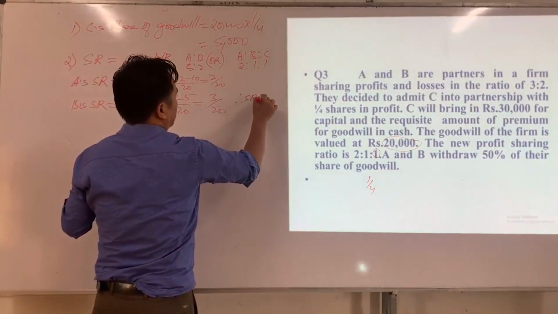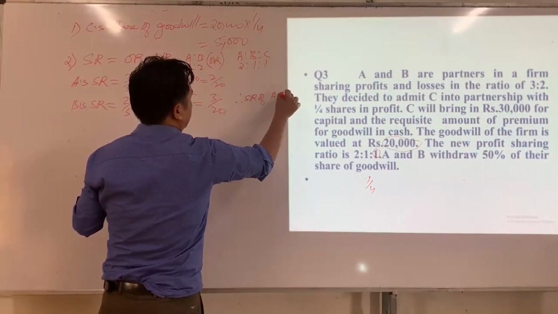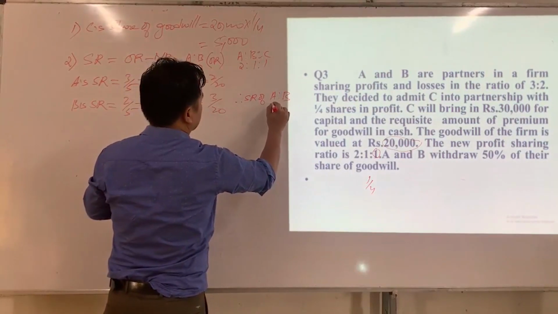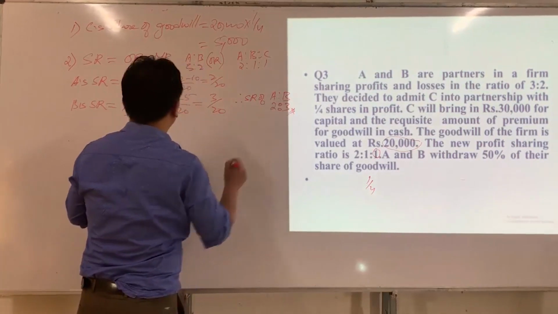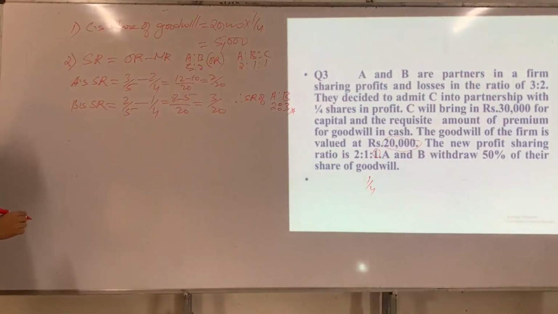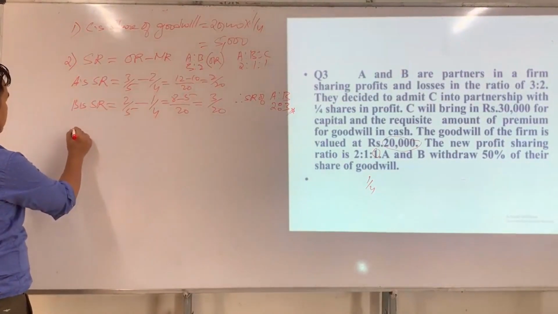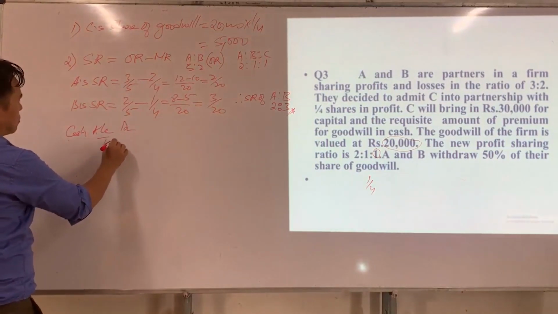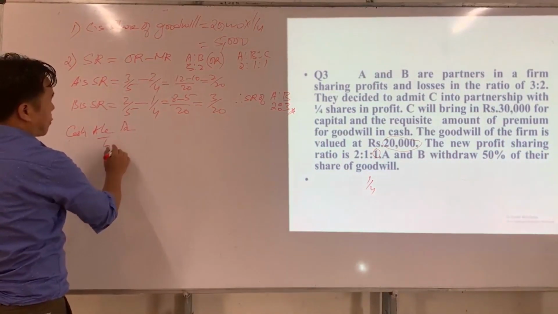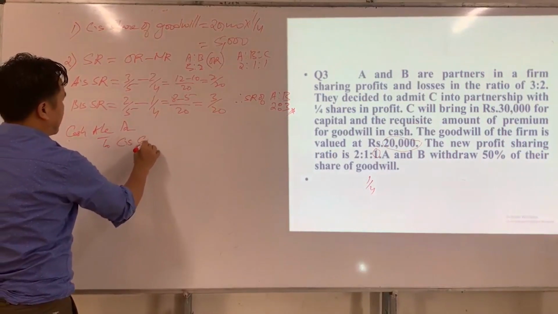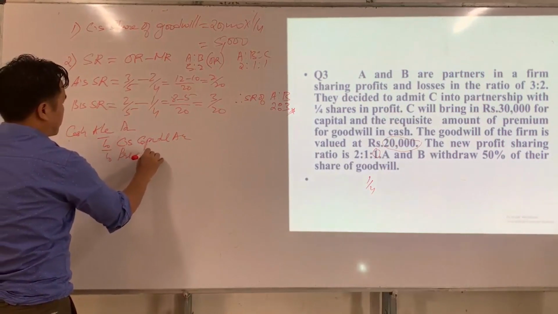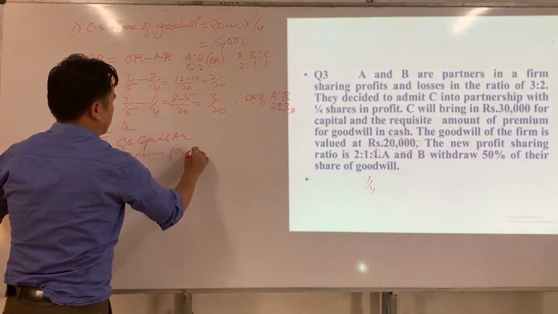Therefore, sacrificing ratio of A and B is 2:3. Now we can pass necessary journal entry regarding goodwill and capital. So journal entry will be: cash account Dr to C's capital account, to premium for goodwill.